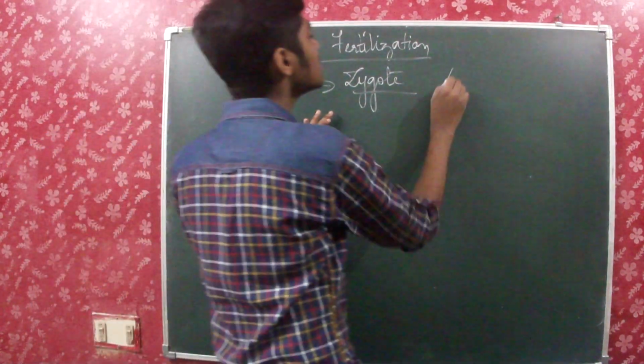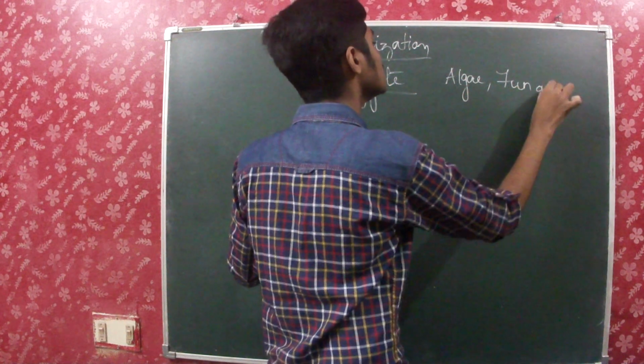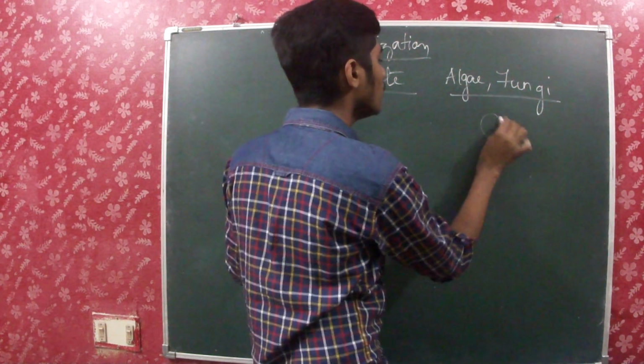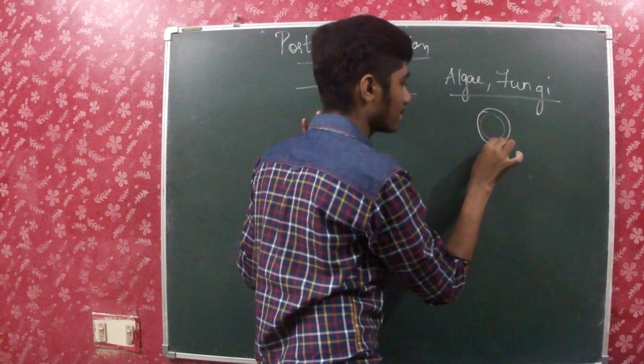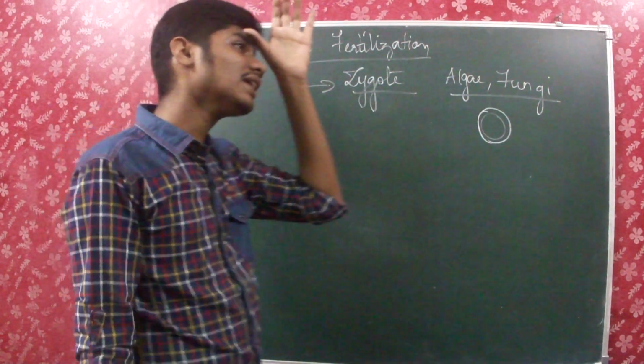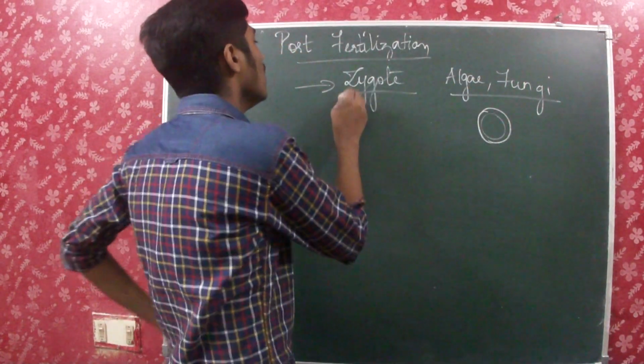So in some species of algae and fungi, this zygote will develop a hard layer around itself. Okay, it will develop a hard layer around itself to prevent damage. The only purpose is to prevent damage.